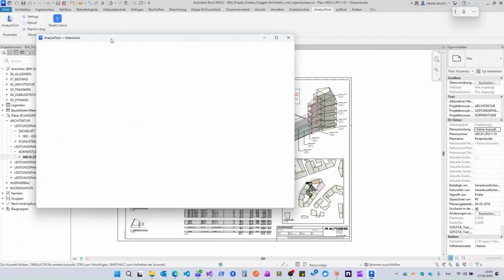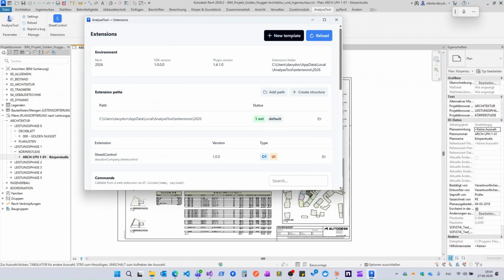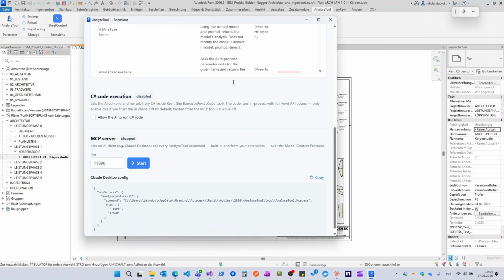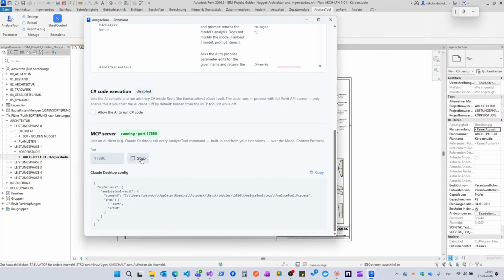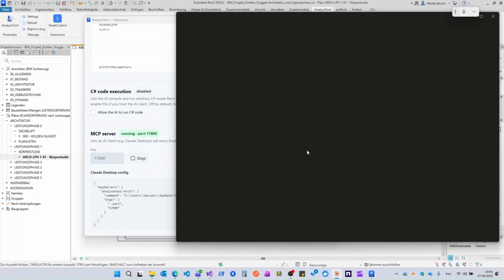Hi everyone, today I'd like to show you how AnalyseTool integrates with MCP and why I think it's such an important addition. With the built-in MCP server, AnalyseTool can expose your existing C# commands directly to AI applications like Claude or any other client that supports the Model Context Protocol. Let's see how it works.